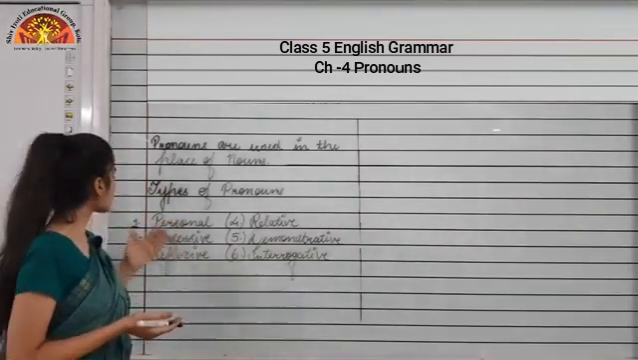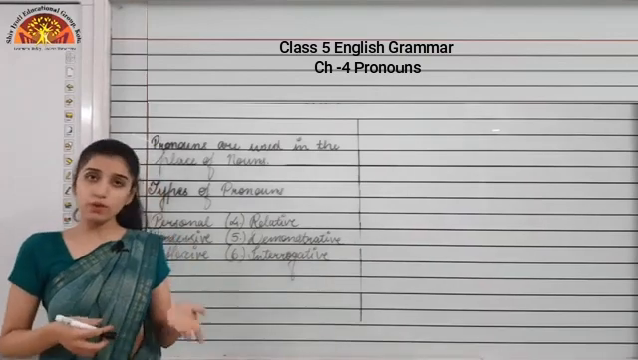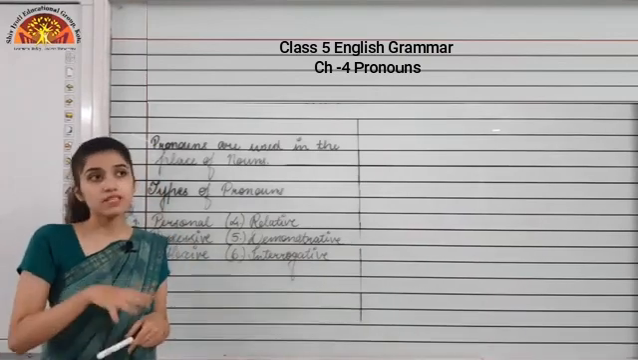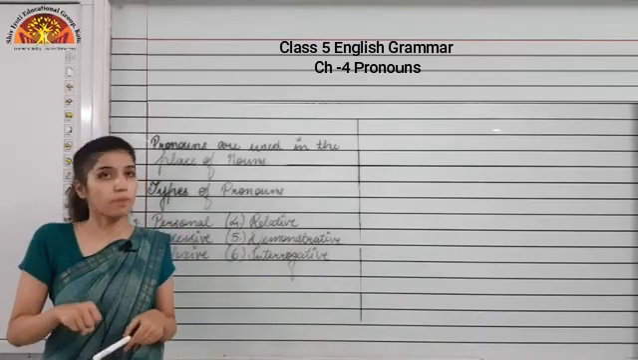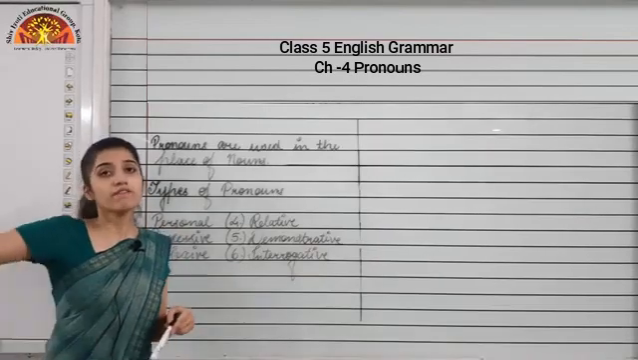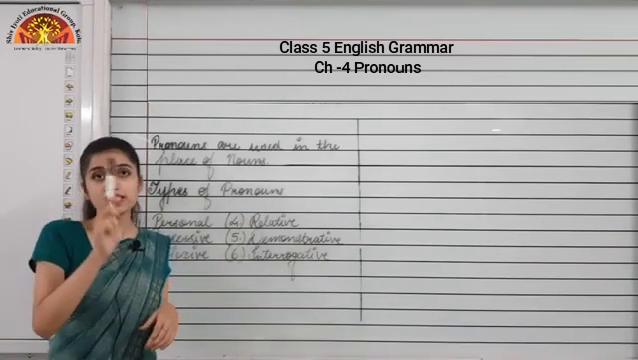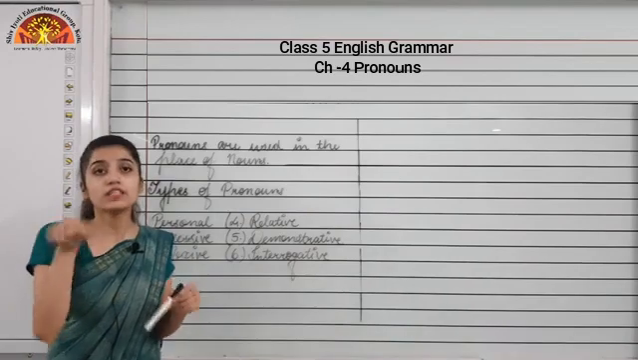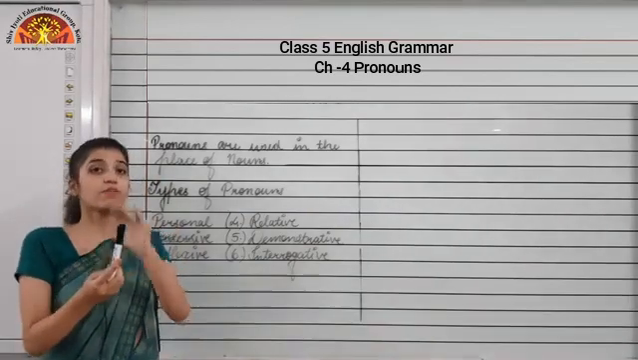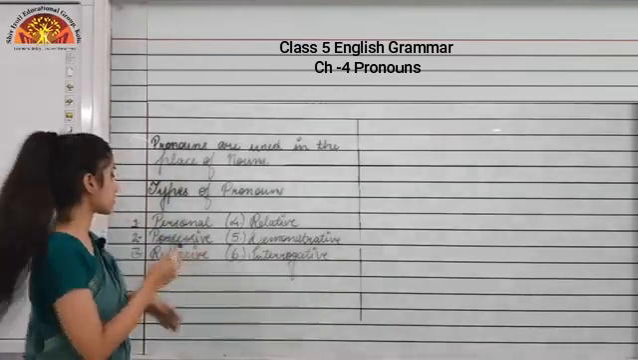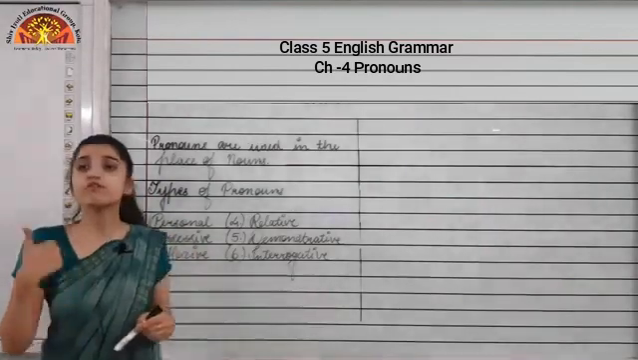Now moving to the second type of pronoun, that is possessive pronoun. Possessive itself is telling that we will show the ownership of something. I can say that this pen is mine. So mine is showing what? The ownership of this pen, that this pen belongs to me. So this is mine, is again an example of possessive pronoun.